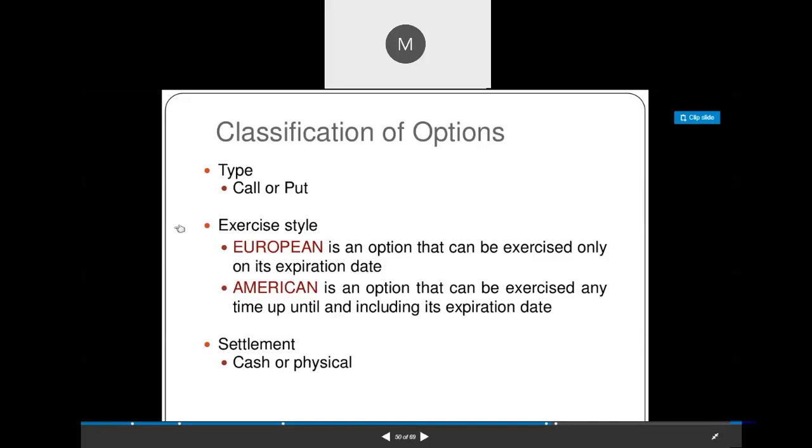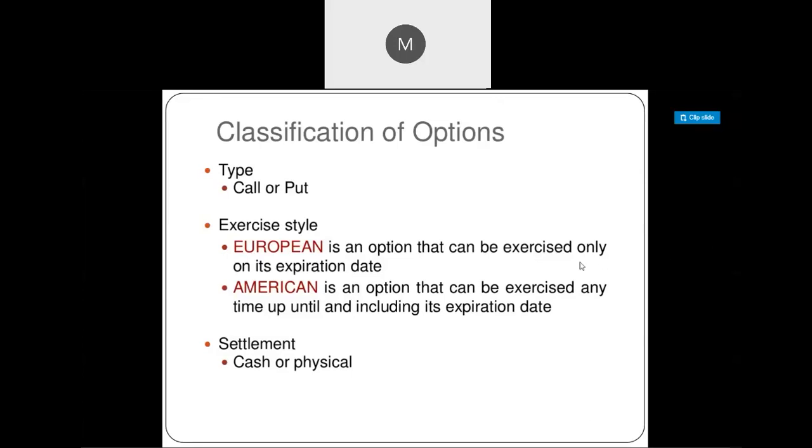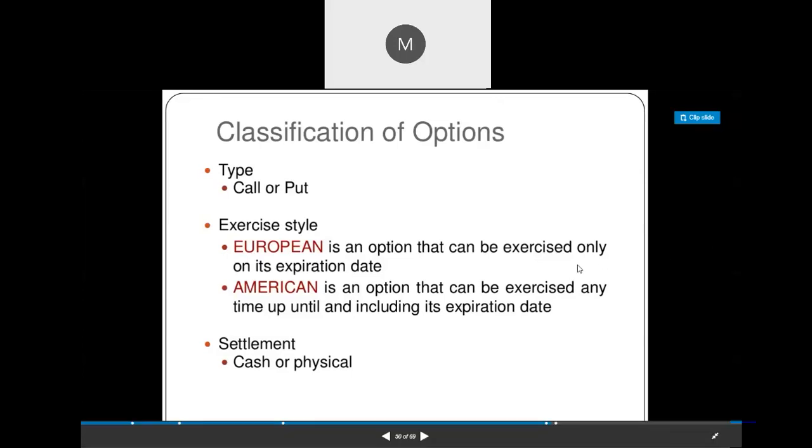So on the basis of right, we have two types: one is call option and the other is put option. Under call option, the buyer gets the right to buy the underlying asset, and under put option, the buyer gets the right to sell the underlying asset. And on the basis of exercise style, we have two options: one is European option, the other is American option. European option means we can exercise the contract on the maturity date, and American option means we can exercise on or before the exercise or expiration date.